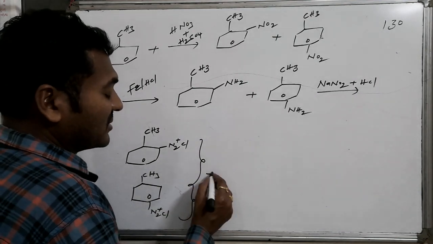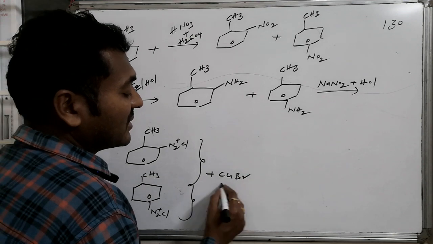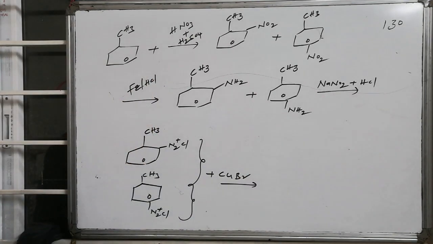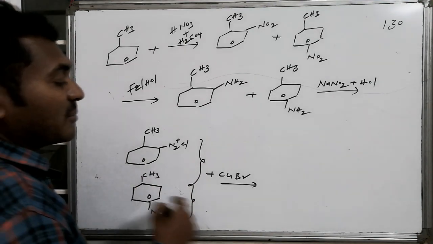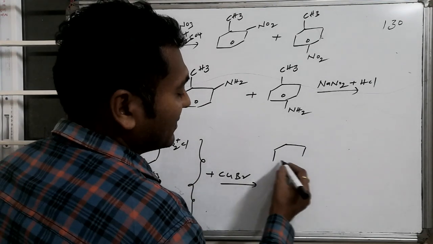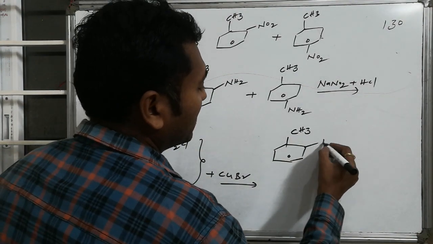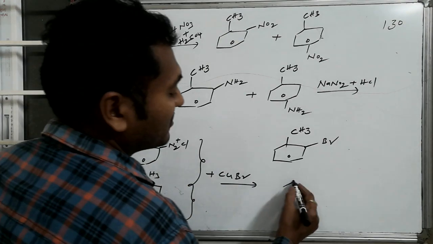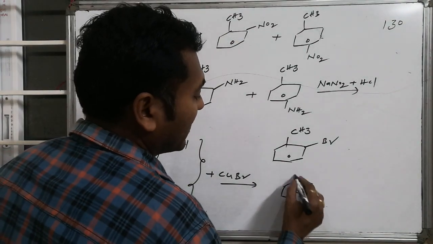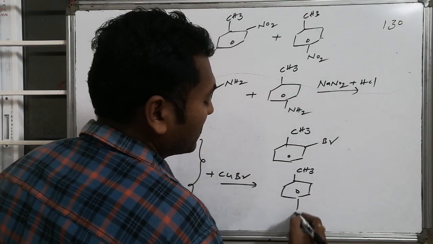These two compounds collectively react with copper bromide in the presence of a copper catalyst, and the Sandmeyer reaction takes place. Hence the ortho place is substituted by bromine, as it is copper bromide. Similarly, the para place is also substituted by bromine.